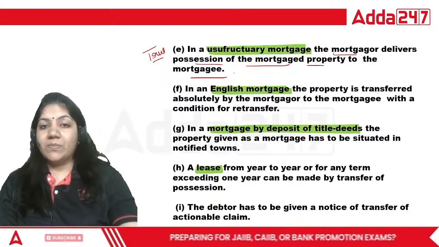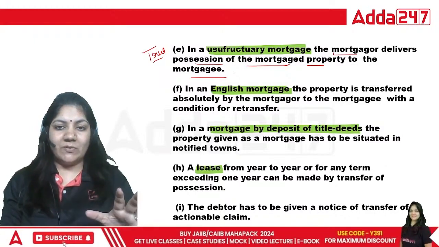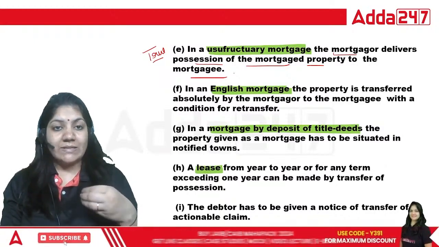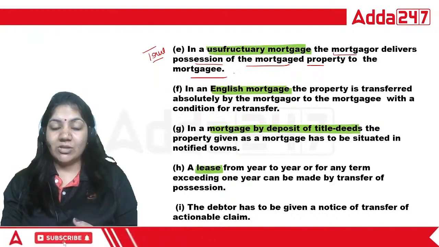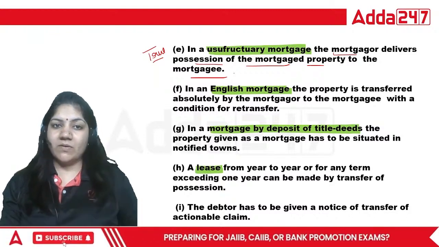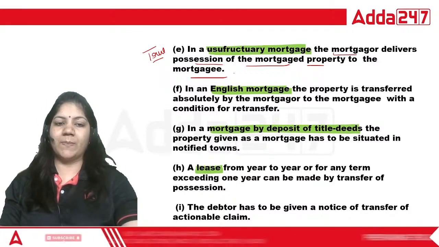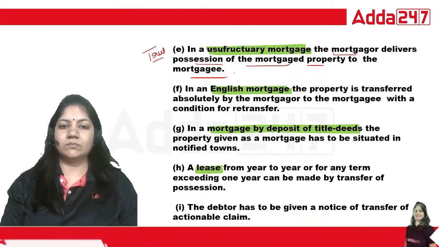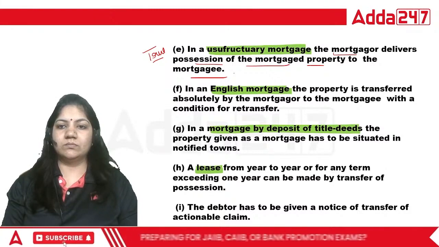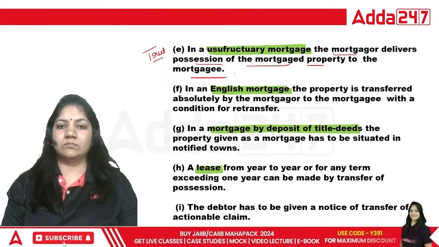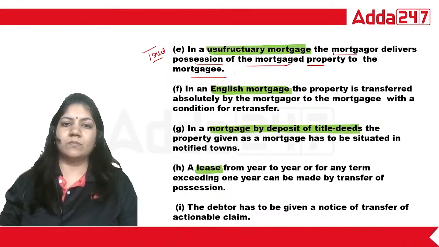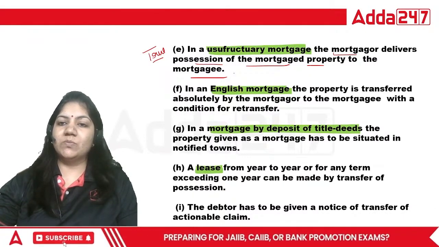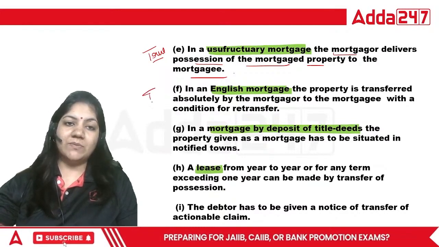In each type of mortgage, the same example will be there, but there are certain essential points of each mortgage which make it different from the other mortgages. Okay. So in an English mortgage, that is absolutely true.